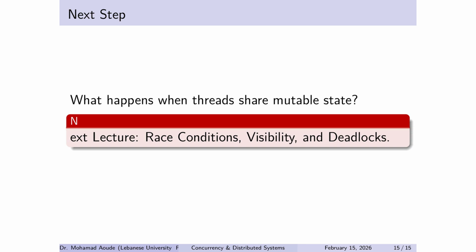So far, threads were independent. They didn't share state. But in real software, threads share mutable state. Counters, caches, session maps, queues. Yet once they share state, new problems appear: race conditions, visibility problems, deadlocks. So next lecture, we'll attack that reality. We'll take concurrency from speed tool to correctness risk.